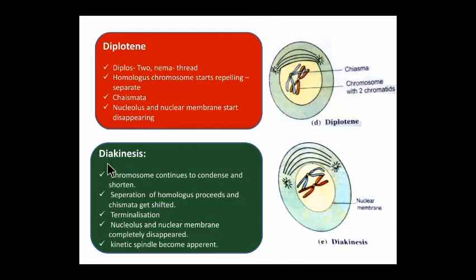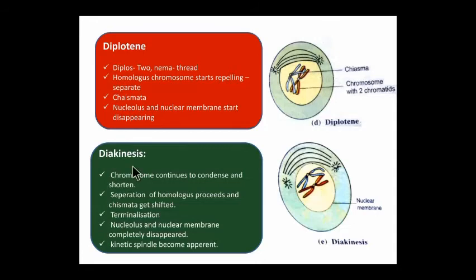Next, diakinesis. During this phase, the chromosomes continue to condense and shorten. The separation of homologous chromosomes proceeds, and chiasmata get shifted to each end of the chromosome.